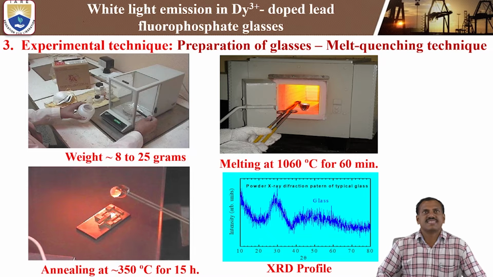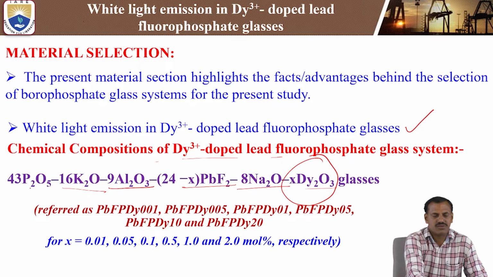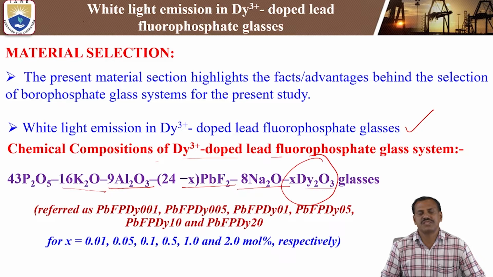Next is the experimental technique, or preparation of the dysprosium 3+ doped lead fluorophosphate glasses. The preparation technique is the well-known melt quenching technique. By using the melt quenching technique, we fabricate and synthesize the dysprosium 3+ doped lead fluorophosphate glasses. Previously we mentioned the compositions. Here we require the chemical compositions: phosphate P2O5, potassium oxide K2O, aluminum oxide Al2O3, lead fluoride PbF2, sodium oxide Na2O, and the dopant dysprosium Dy2O3 at different concentrations.